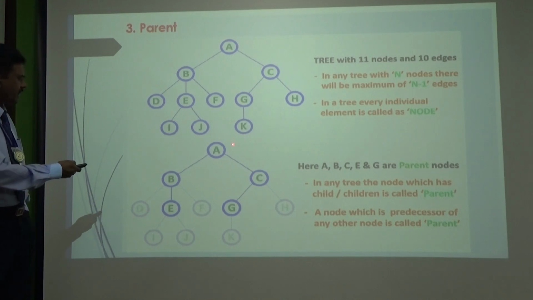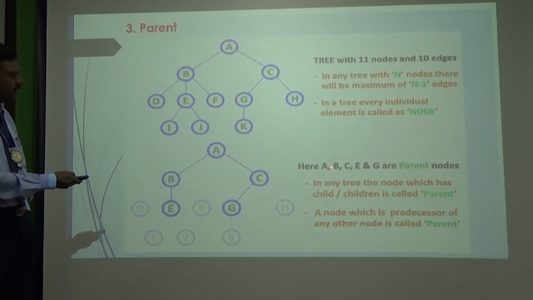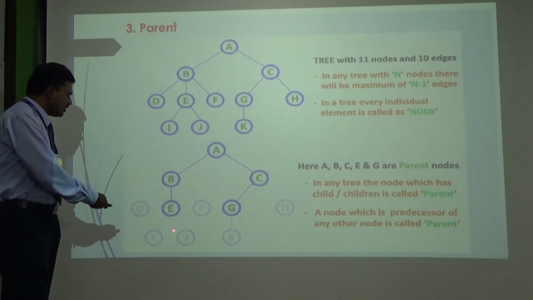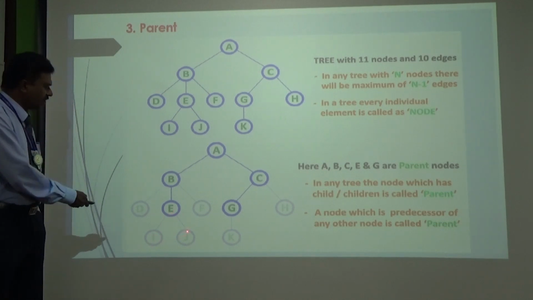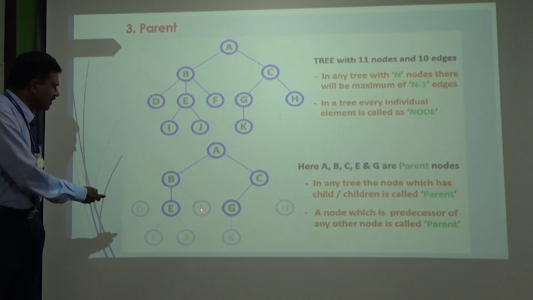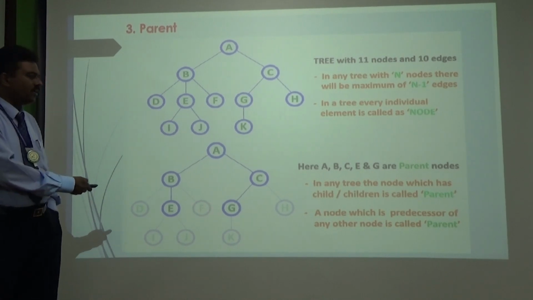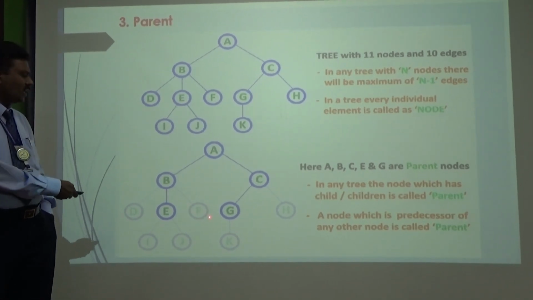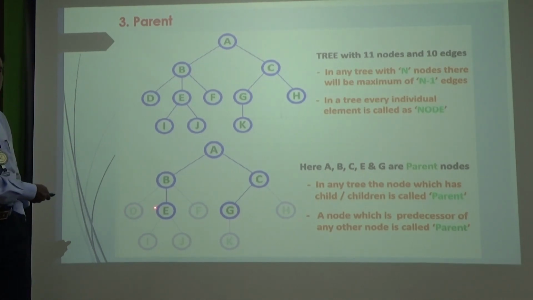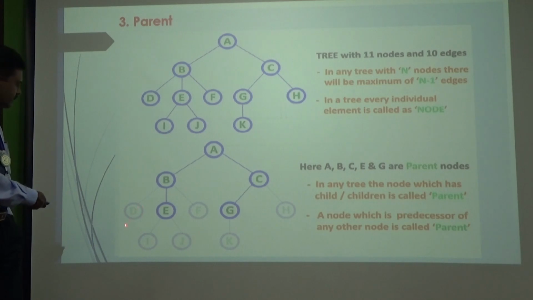If you take one more example slide, here A, B, C, D, E are the parent nodes. If you take E, we have children of this node E. I and J are the children of the node E. Whereas if you take this node F, this is not a parent node, because in node F we don't have any children. The node D is also not a parent node, since we don't have any children from this node D, right?